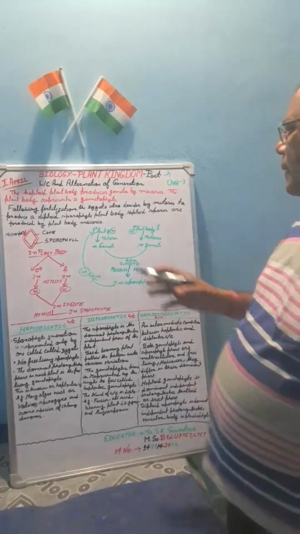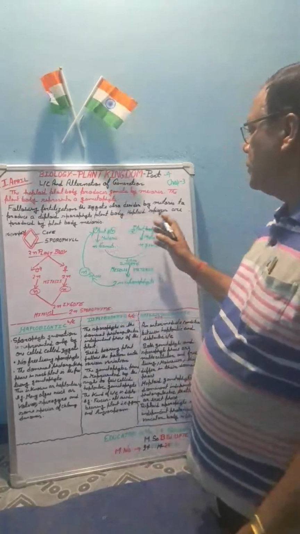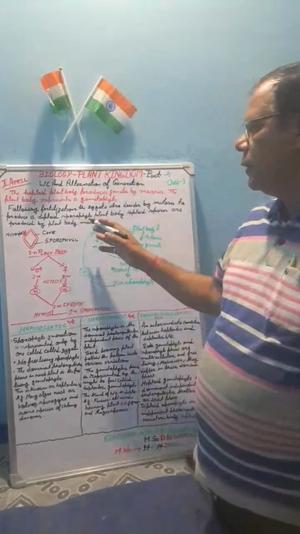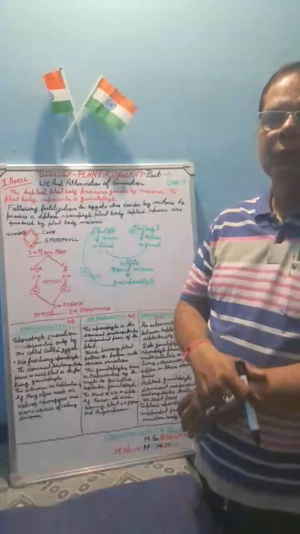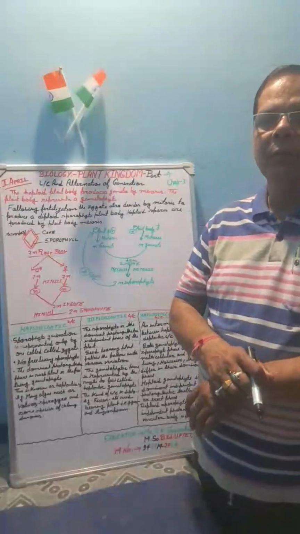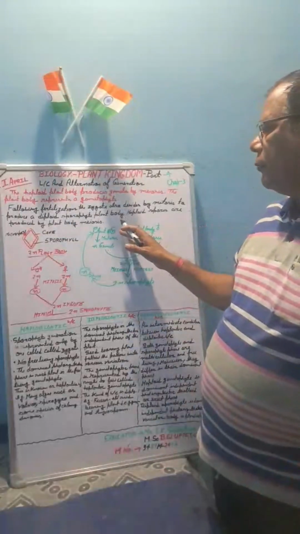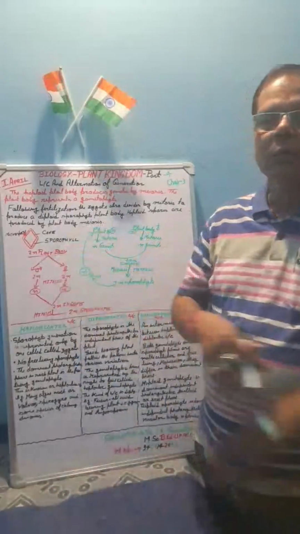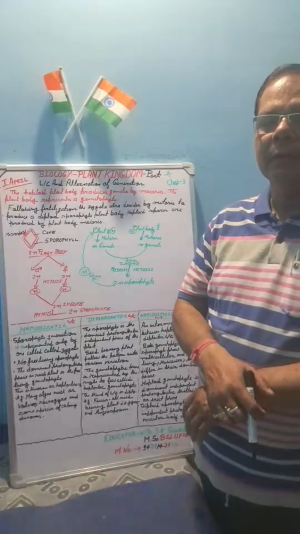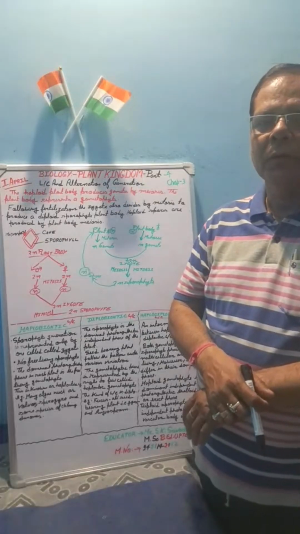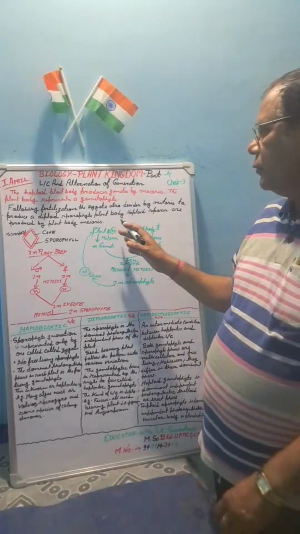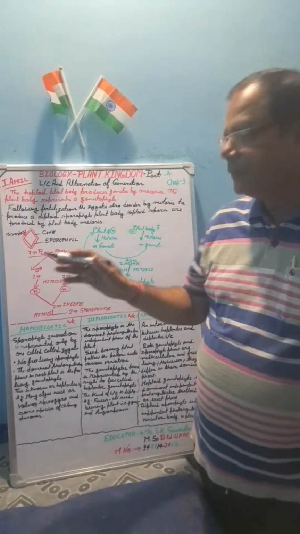Then male spores and female spores meet each other and form the diploid body, known as the sporophyte. After fertilization the product formed is known as the zygote, and it is diploid.